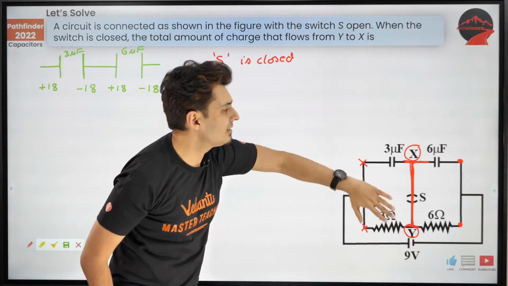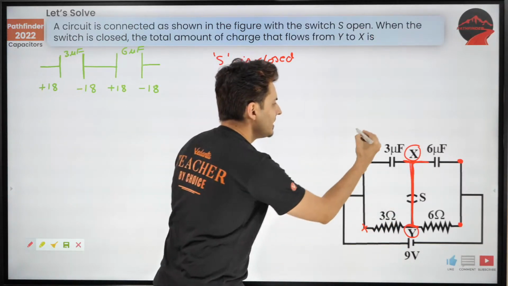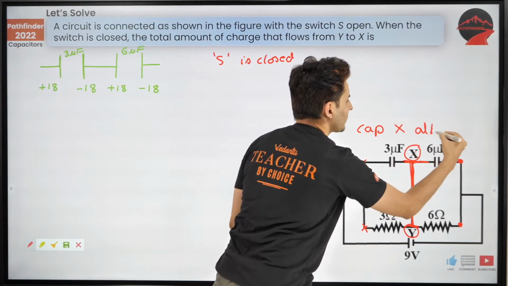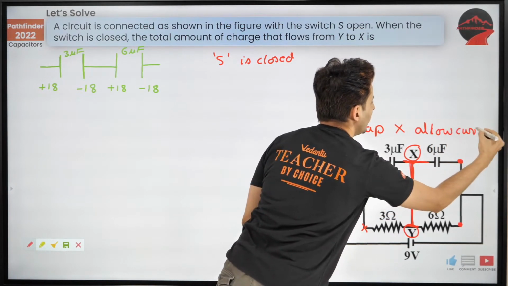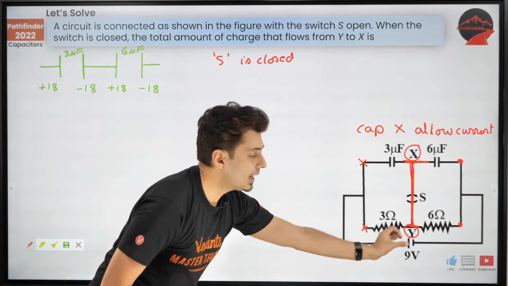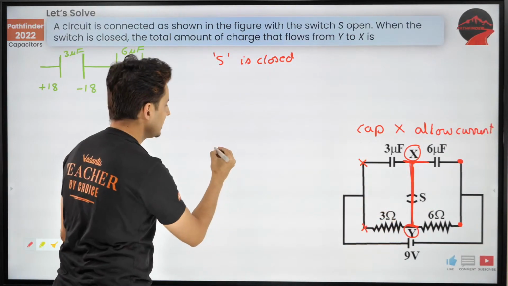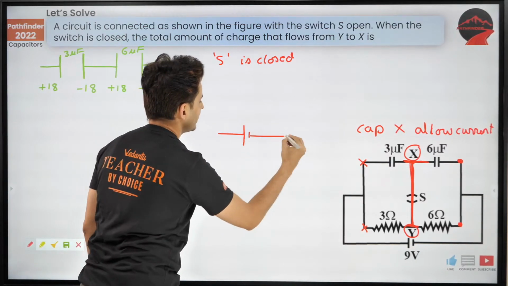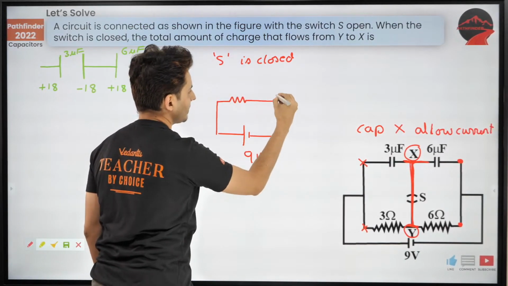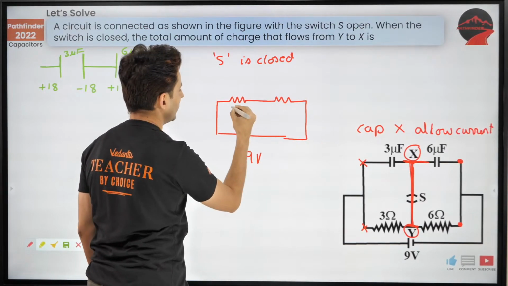Just forget the capacitors. Anyways, capacitors do not allow current to flow. Just look at it in a very simple manner. Just think as if there is a 9 volt battery and there is a 3 ohm resistor and there is a 6 ohm resistor.